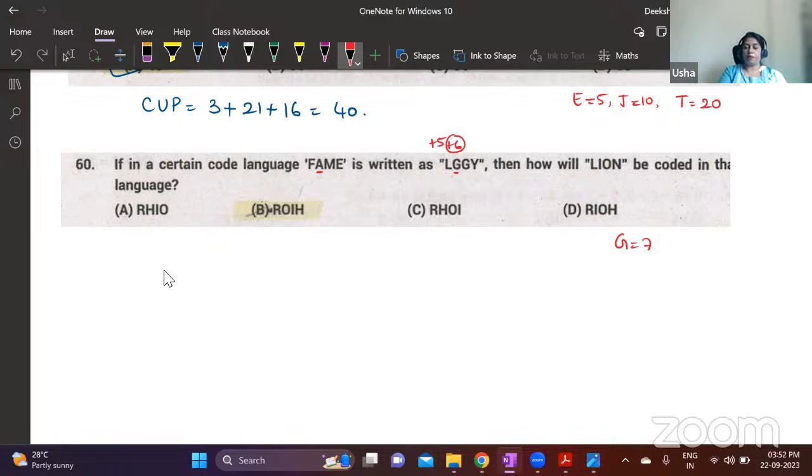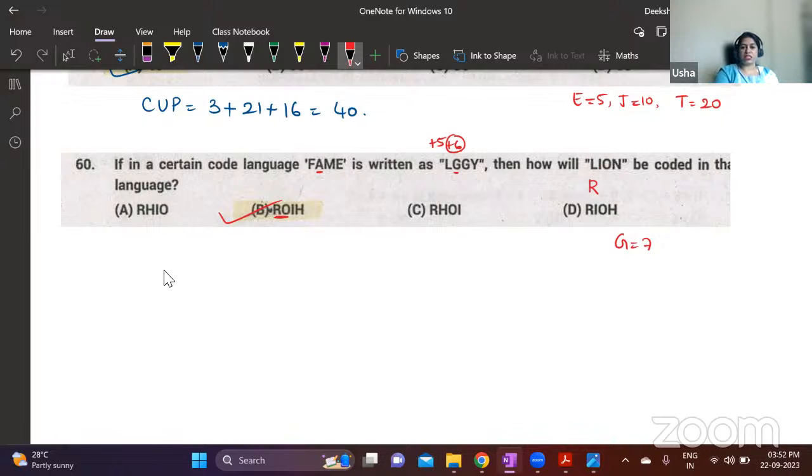So for L, +5 is R. For I, +6 is going to be, I is 9. 9 plus 6 is 15, which is previous letter of P, which is O. R, O is the first two letters, and then remaining two you need not find, because once you know first two letters, there are only two options with +5 of every letter.